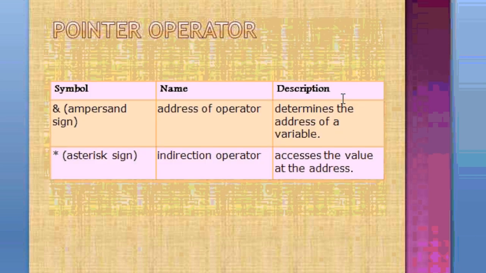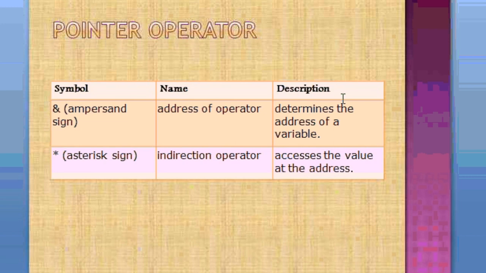Now, the pointer operators. So there are only two pointer operators available for pointers. Okay, one pointer operator is the ampersand sign or and sign, you can say, and the name of that operator is address of operator. Okay, as you can see, name is address of, means it deals with address of any memory location. Okay, so it will determine the address of a variable.